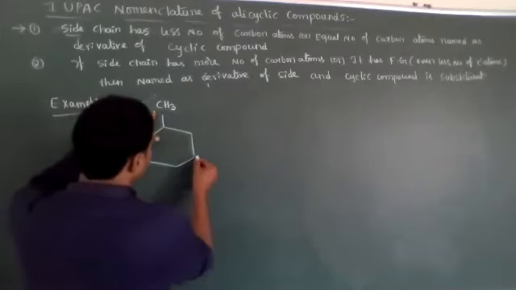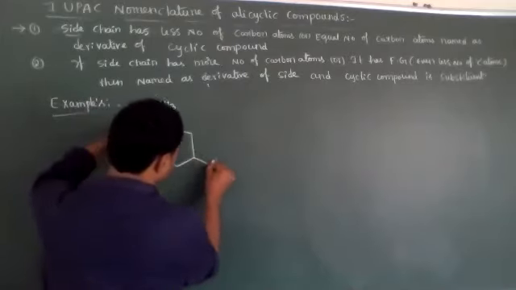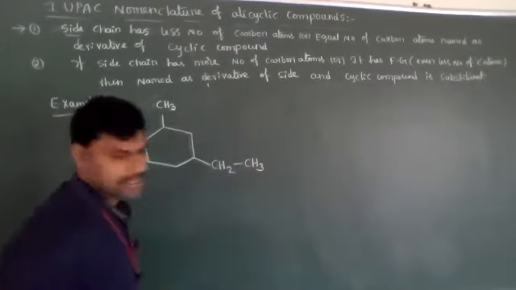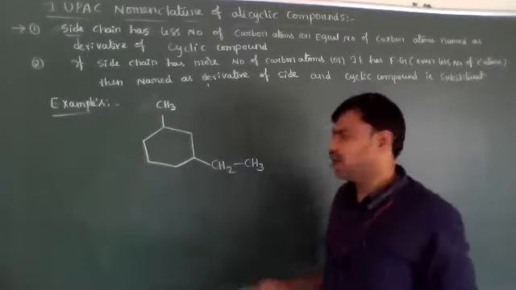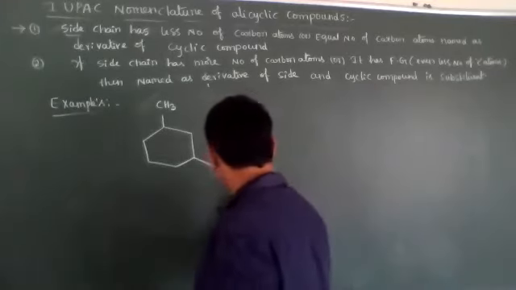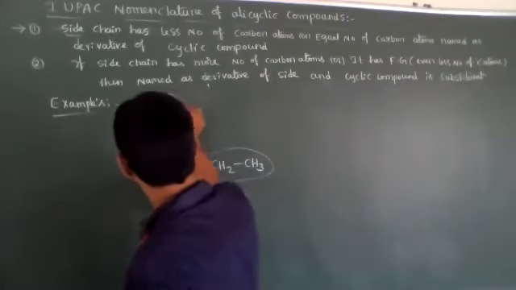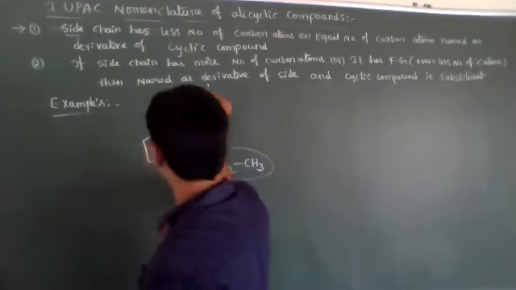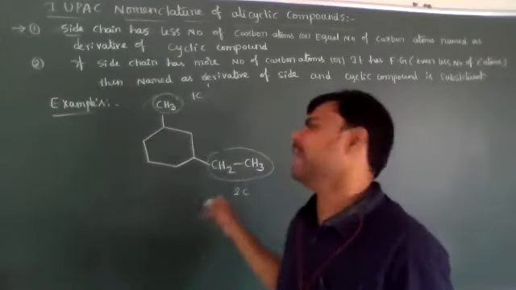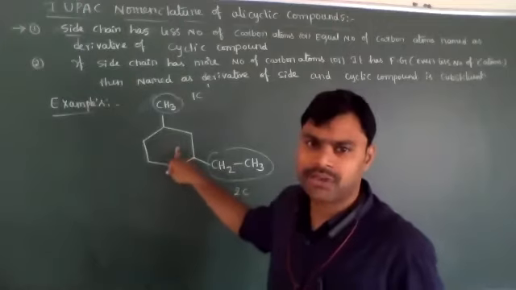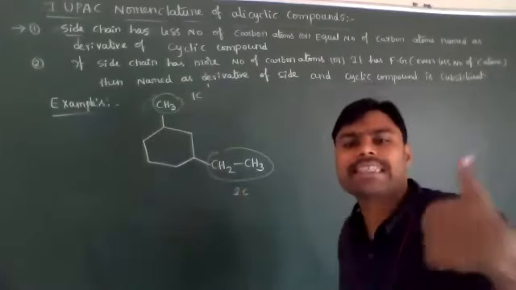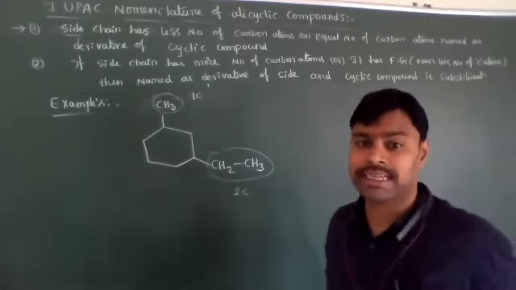It has one more substituent, CH2-CH3. The side chain has 2 carbons, and the other has 1 carbon. Both side chains have fewer carbon atoms compared to the cyclic ring, so we consider these side chains as substituents.